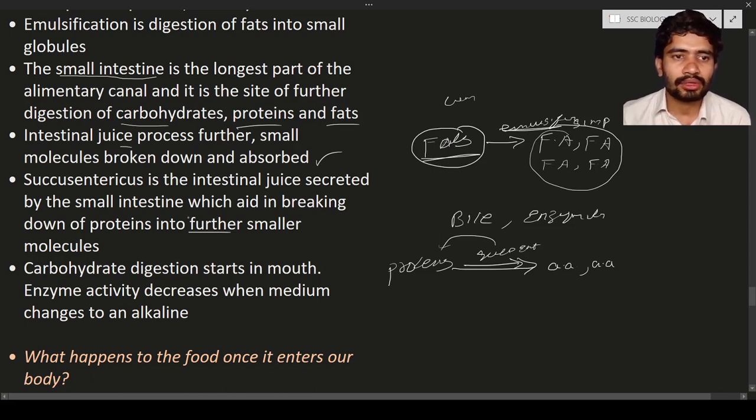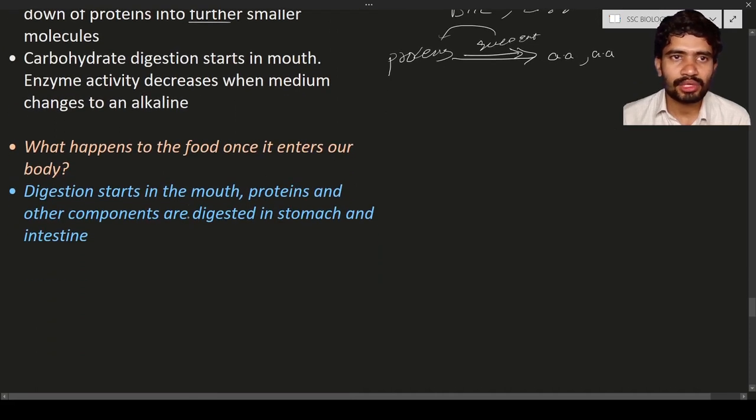Carbohydrate digestion starts in the mouth. Just now we have discussed that digestion starts in the mouth. So when you put some amount of food material in your mouth, if the food material has starch, what will happen? The starch will be broken down into simple individual molecules or simple nutrients. Those nutrients are nothing but glucose molecules. So this is the digestion that occurs in the mouth.